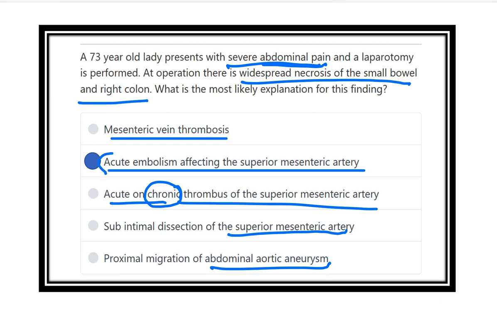Actually, when there is severe abdominal pain which is not responding to the traditional painkillers, then you should think that it would be acute mesenteric ischemia.